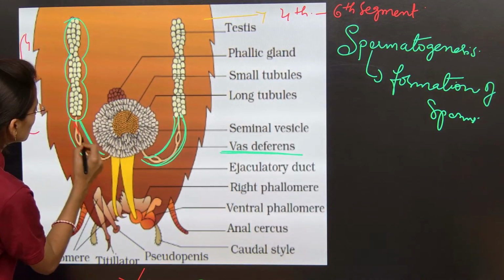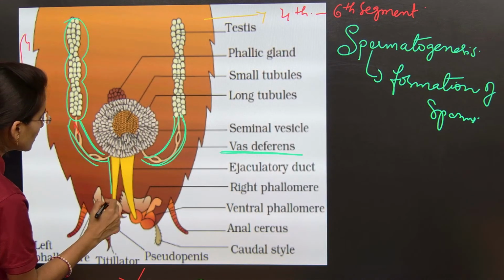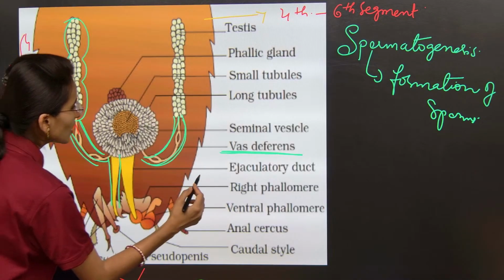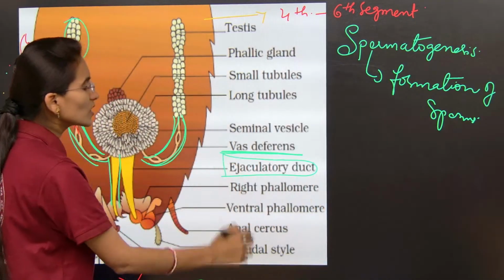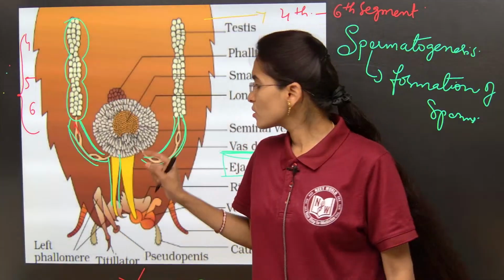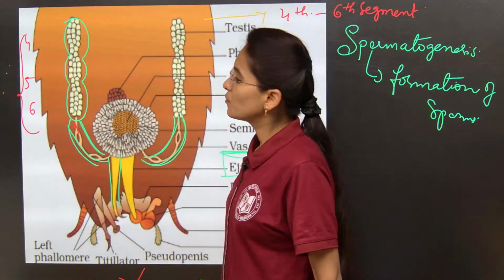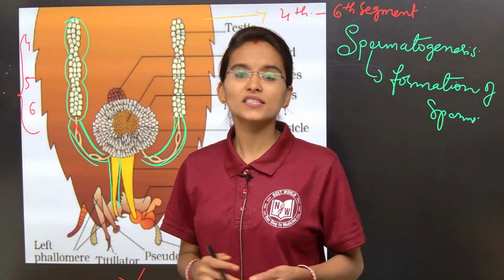So these tubular structures will open into the ejaculatory duct. Okay, so clear up to this, my dear students? So now what is the role of the vas deferens? What is the vas deferens going to do?